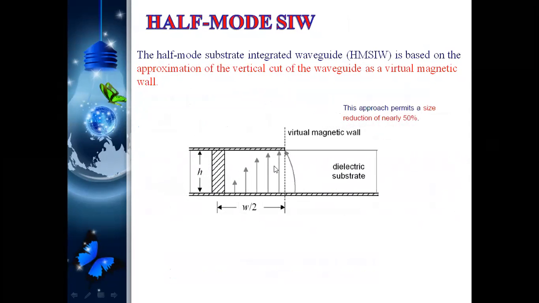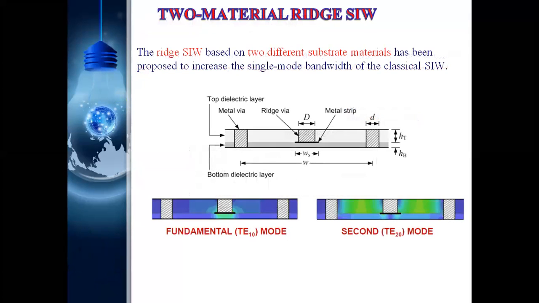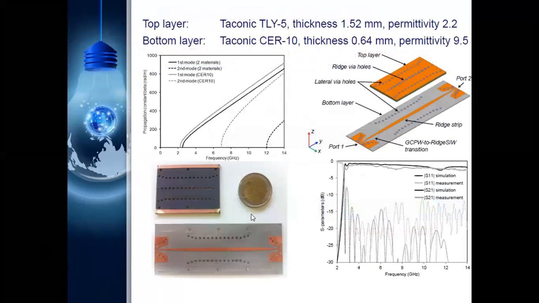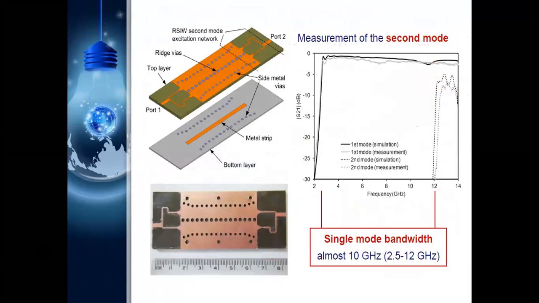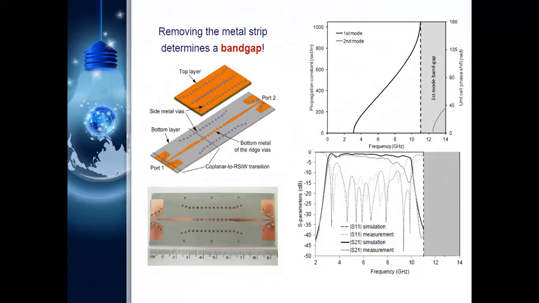That is half wave also we can use. If lambda is the wavelength of any wave, we can consider the antenna as lambda by 2. If I use half of that, that is lambda by 4, the dimensions are reduced. With two metal ridges, that is inside one dielectric medium one more ridge is placed. At that time also the size is reduced, and these are the different components using that. And this is a single mode, and this is one more application of the devices.